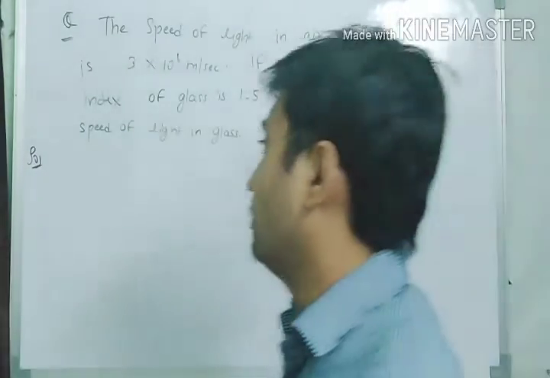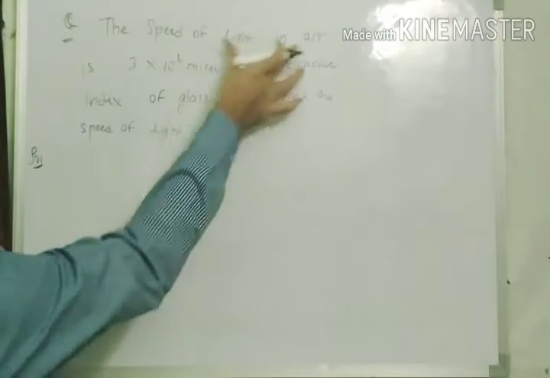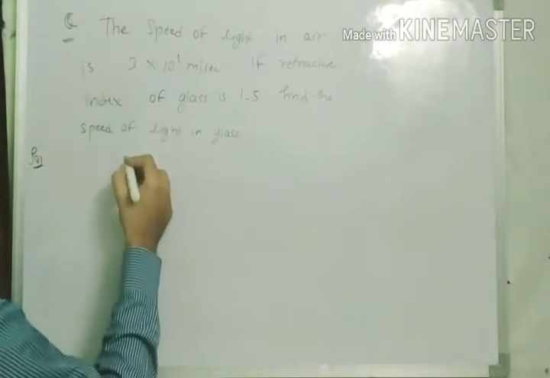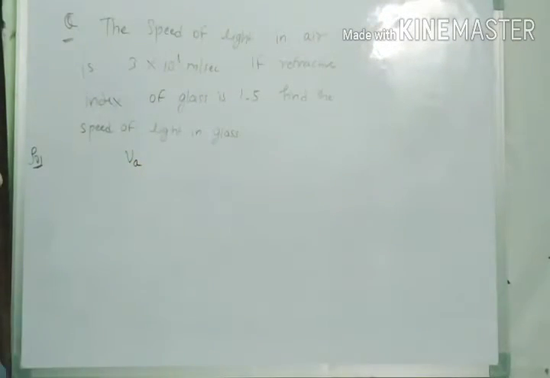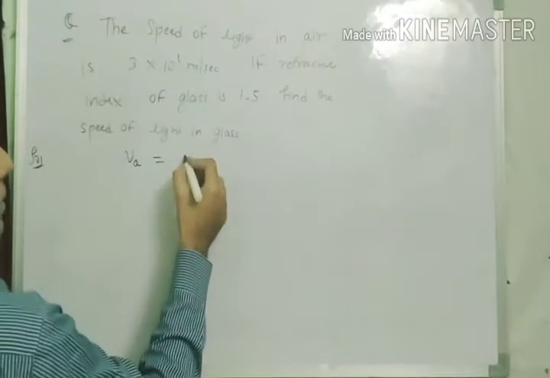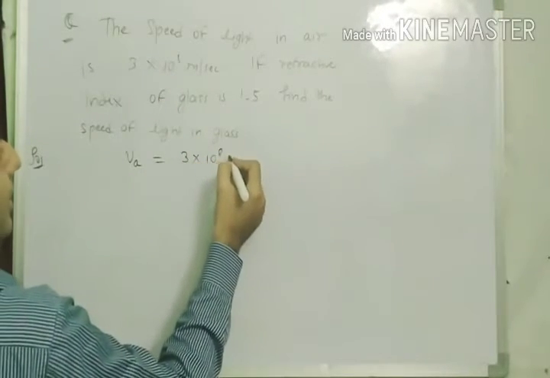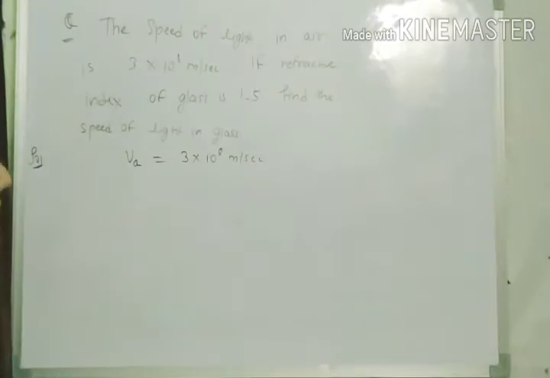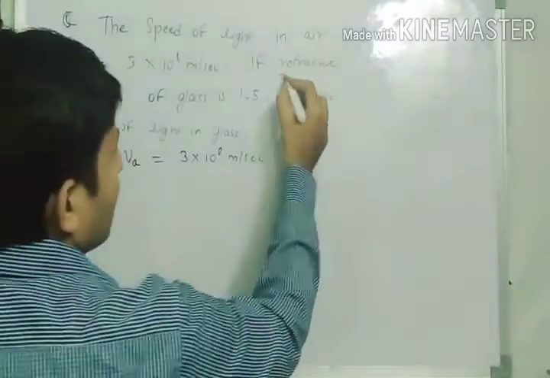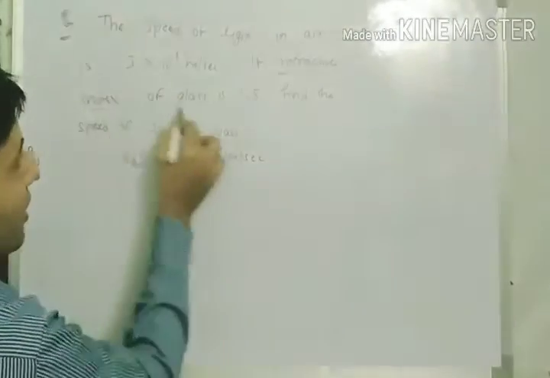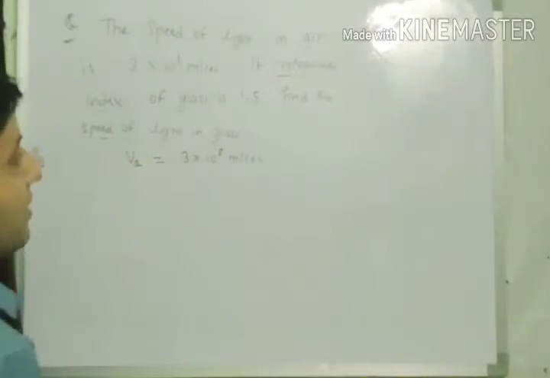Okay, let me start. The speed of light in air, Va, will become 3 into 10 to the power 8 meter per second. The refractive index of glass, and the question is asking about the speed of light in glass.